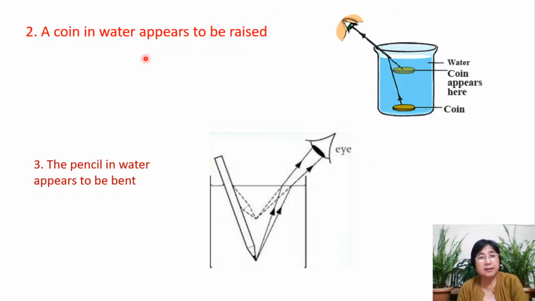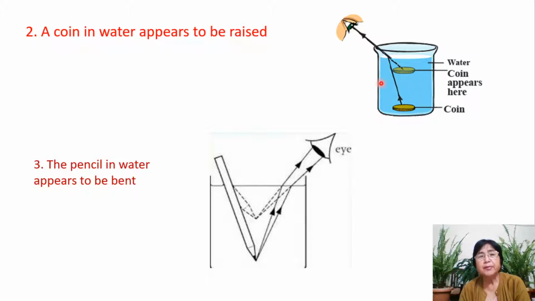The next that we see is a coin in water appears to be raised. Okay, how do we know it? Let's take a beaker. We'll keep a coin at the bottom of the beaker, and then if you like, you can cover a little part of the bottom with an opaque paper so that you will not be able to see the coin.